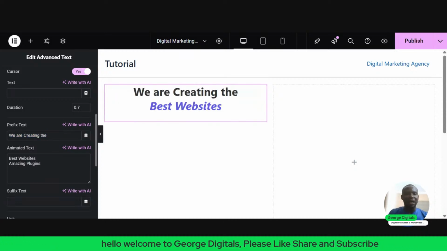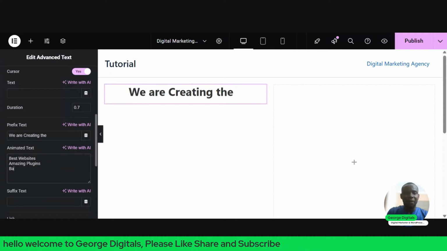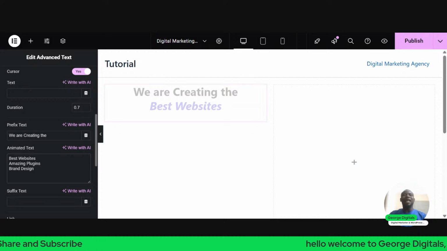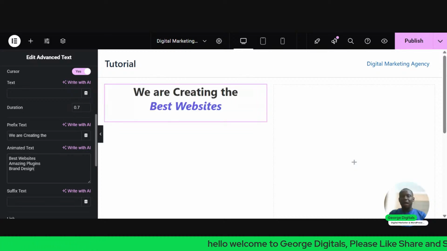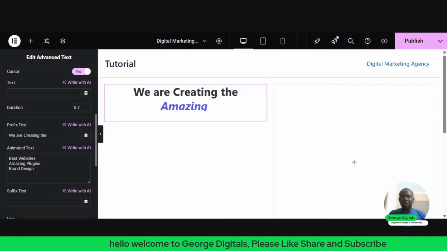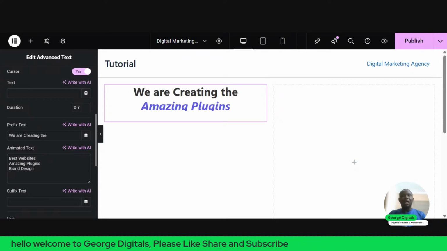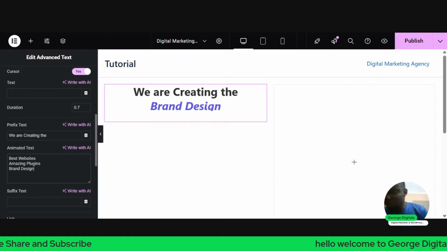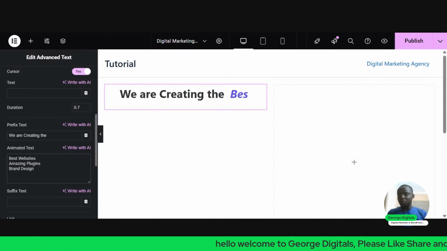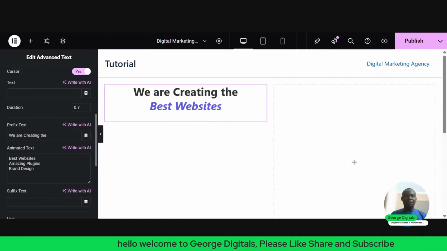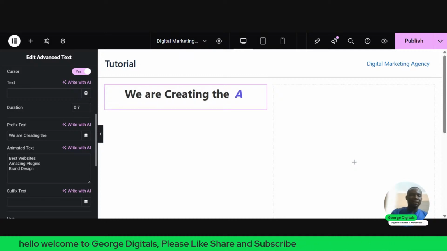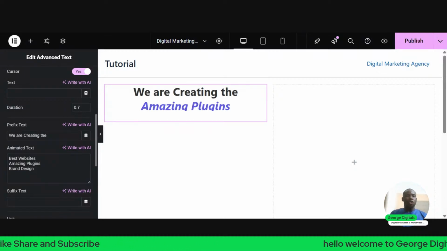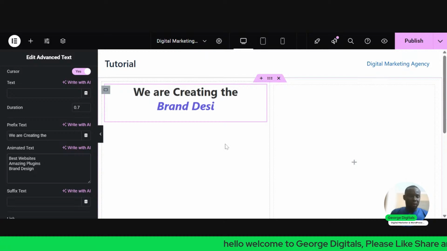So let's say I want to add another thing, brand design. So let's say I add brand design, I will have to add it in the second line. I have to add it in the third line, like you're seeing there. So once I add it on the third line, you will now see it branding. So these are how you can do that. So let's go on with the tutorial.